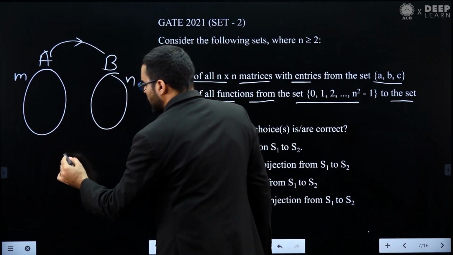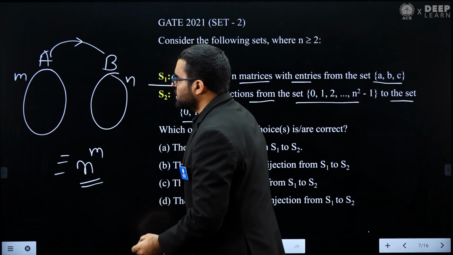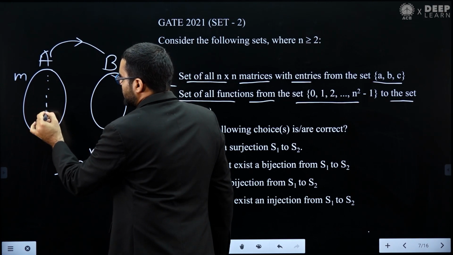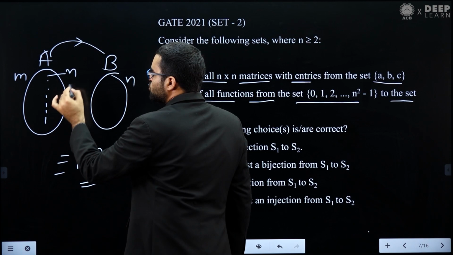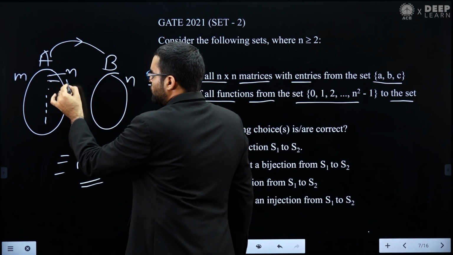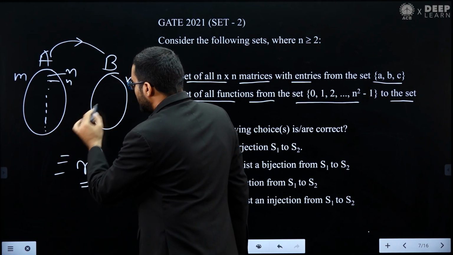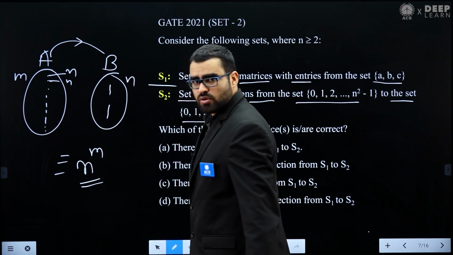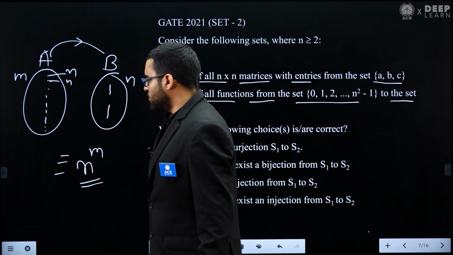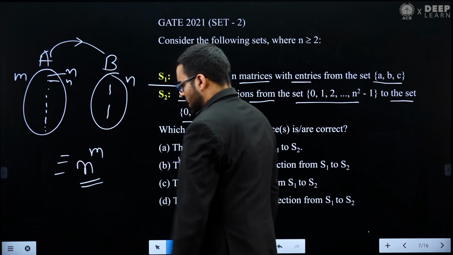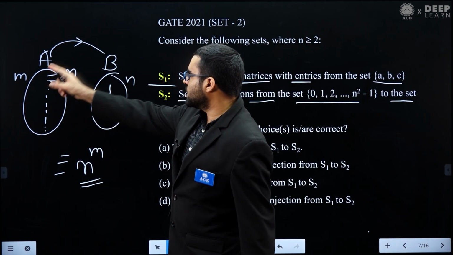That will be n power m. Why is that? You can easily see that for each element we have n choices. For this element we have n choices, and similarly for every element, whatever element you take, we have a total of n choices. So for each element we have n choices and we have m elements in total, so n power m functions can be created from set A to set B.